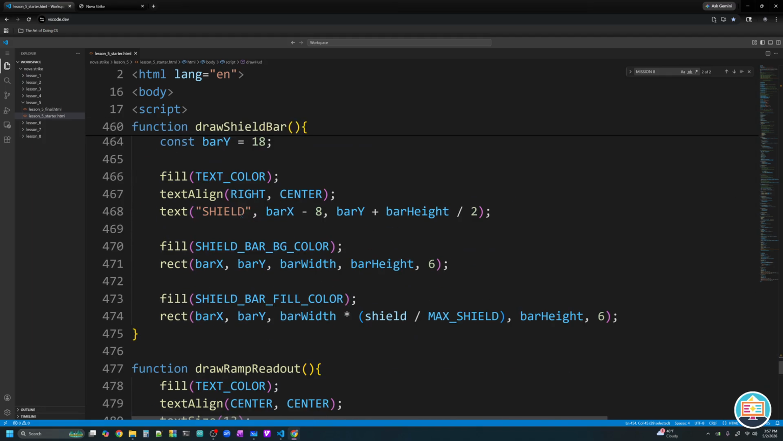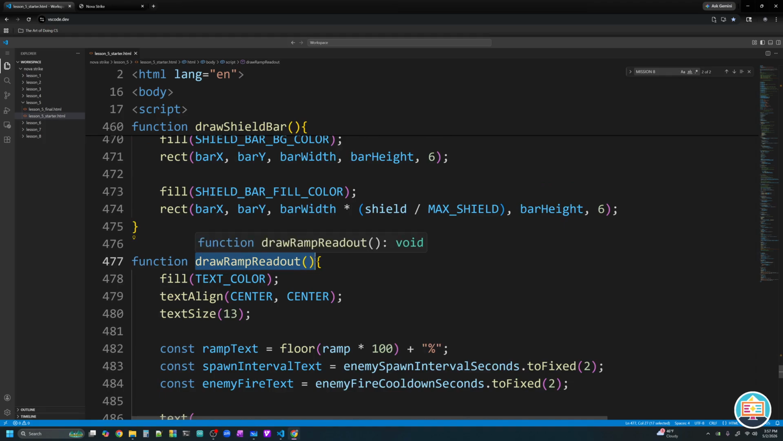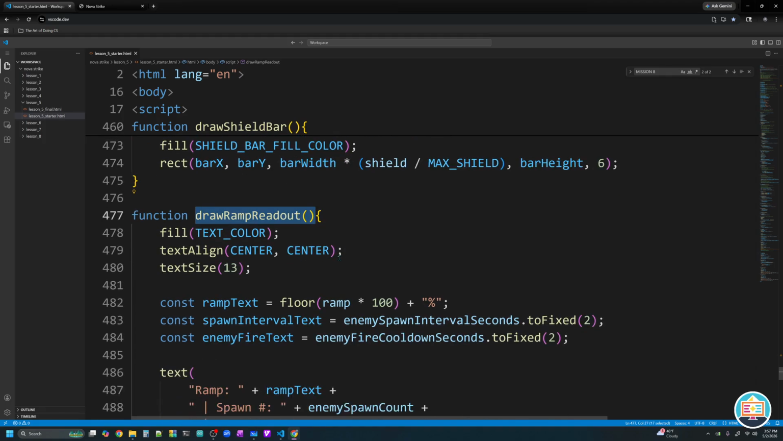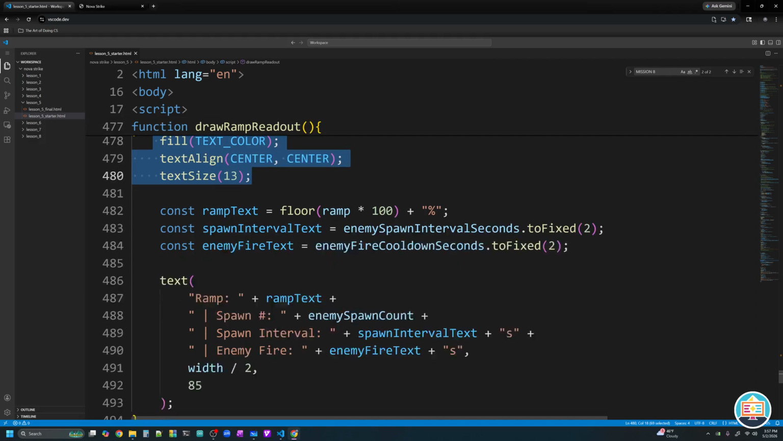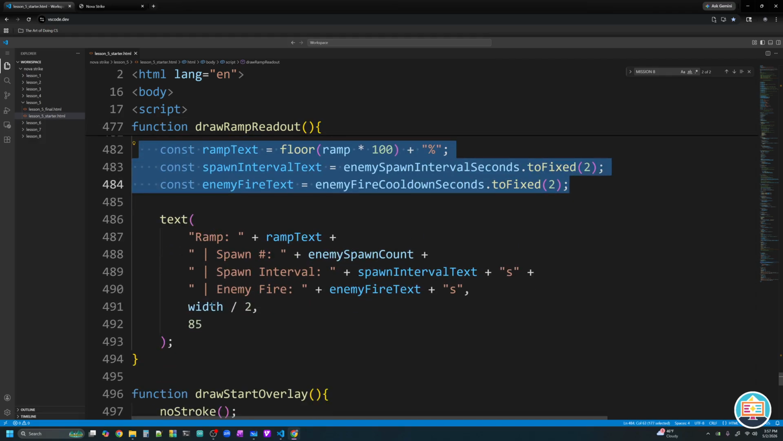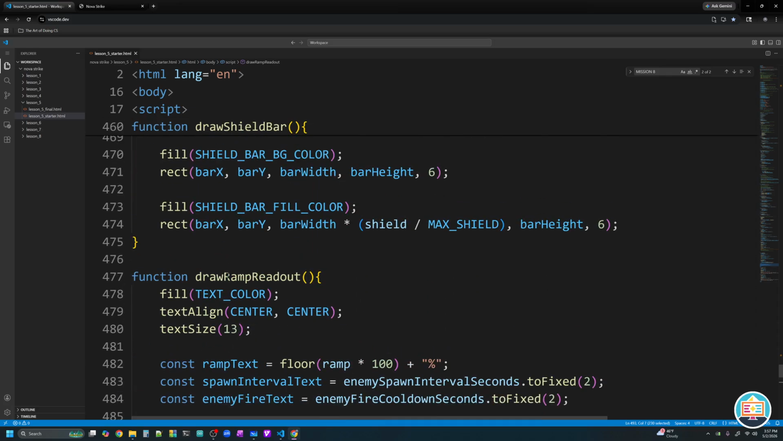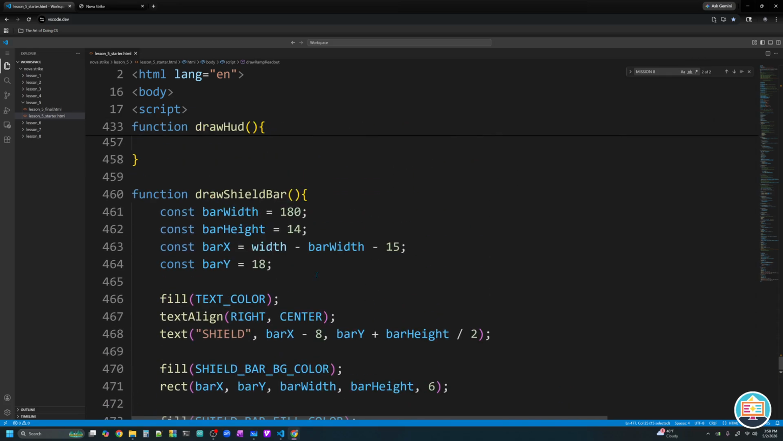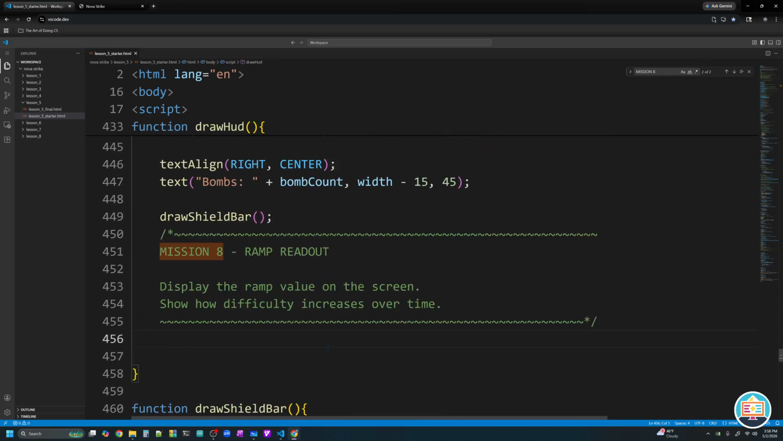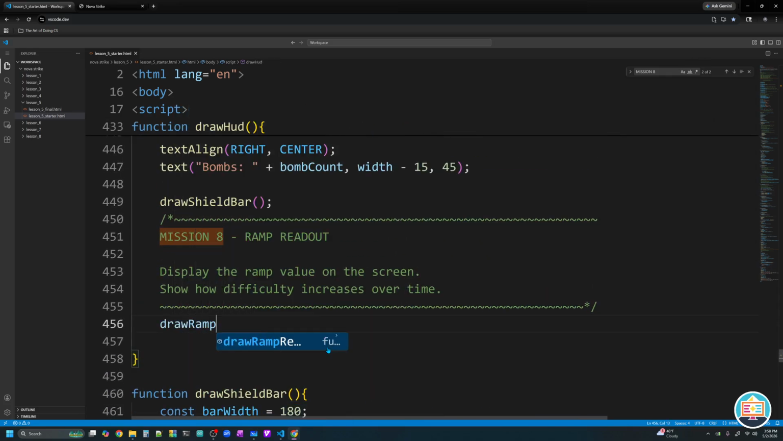So if I scroll down just a little bit, I have what we'll call a debug function, draw ramp readout, where we set some text properties, we calculate some values, and then we show all of this text for the ramp value, our spawn number, our spawn interval, and our fire rate. And so this function exists already. Those instructions are written. All we have to do is call it. And we're going to call it right here in mission number 8. We'll say draw ramp readout. That's the function name, parentheses to call it, and a semicolon for good JavaScript.